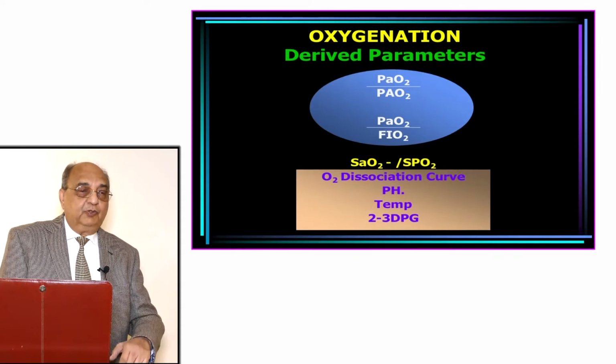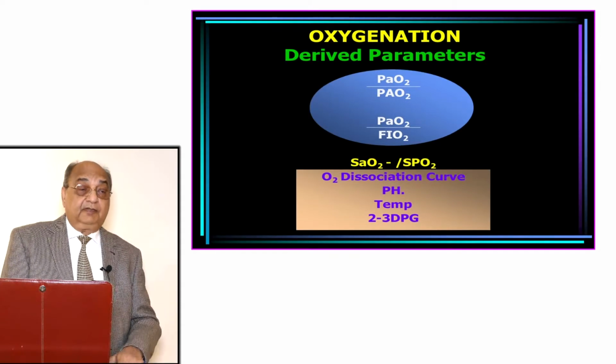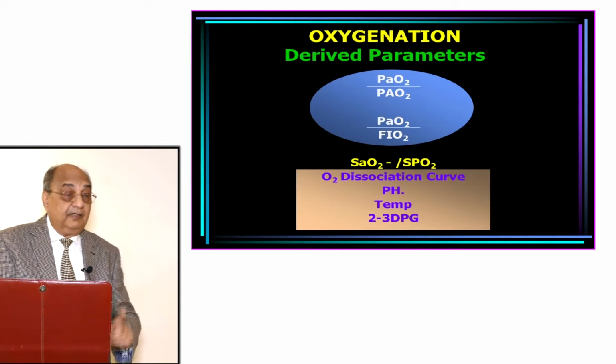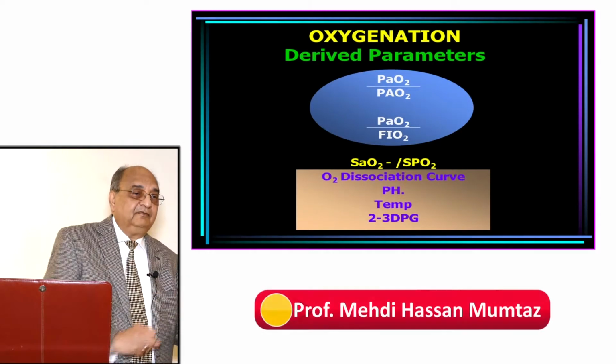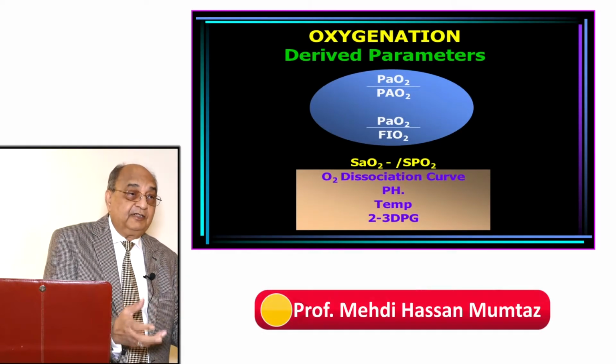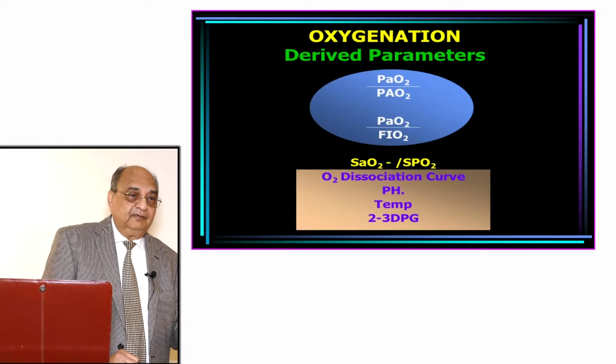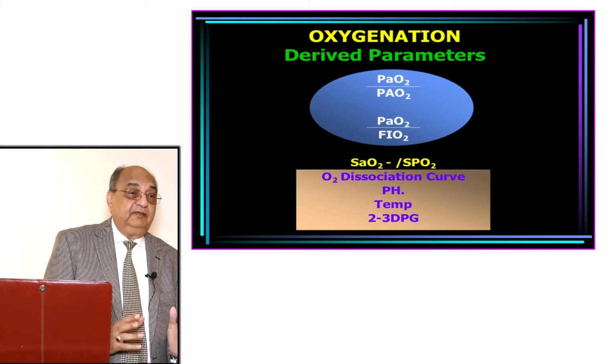If the temperature is low, if the person is alkalotic, and if the 2,3-DPG level is low, it shifts towards the left. It means it is accepting oxygen. It is not in a mood to dissociate, it is in a mood to associate. Both extremes are bad.